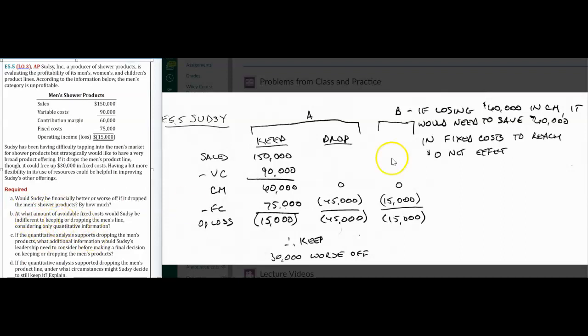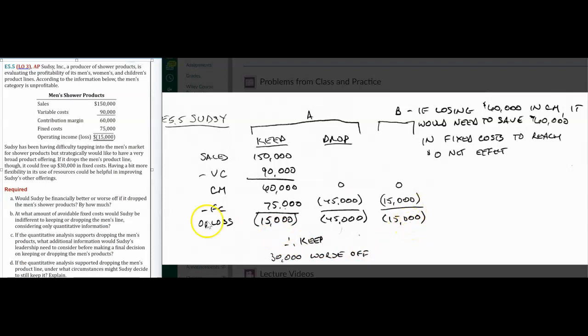If losing 60,000 in contribution margin, it would need to save at least 60,000 in fixed costs to reach a zero net effect. Does that make sense? So our fixed costs would have to be $60,000 less. All right, fixed costs could be 15,000, and then we're indifferent. Our loss would be the same in either case, and the net effect would be zero.